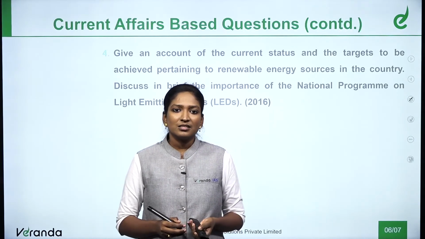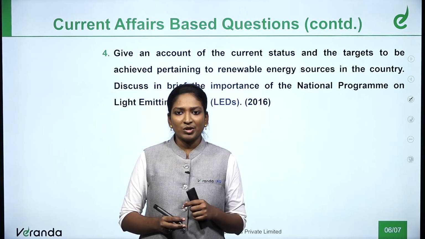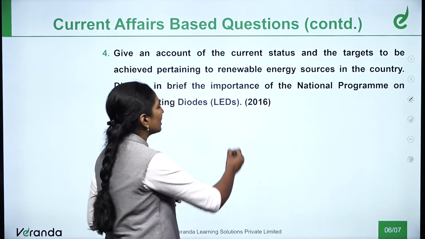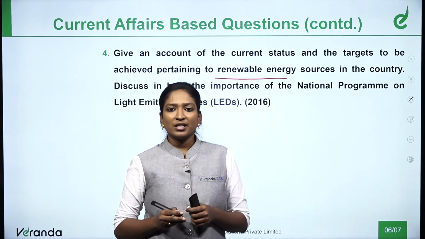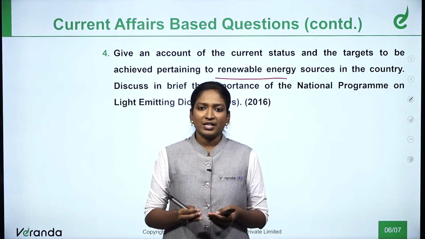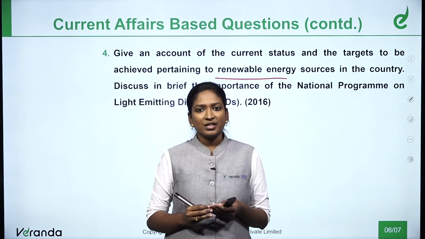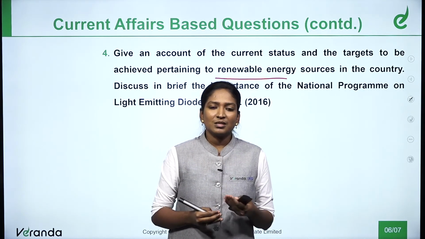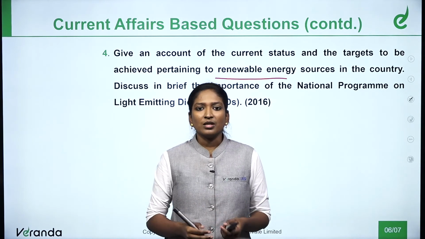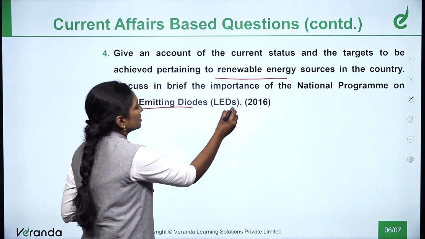The second question is about the targets for achieving renewable energy, and why renewable energy is in current affairs in recent times. The government is expecting more renewable energy to be implemented in rural and tribal areas. So, the government is implementing a national program for light emitting diodes, which is LEDs.